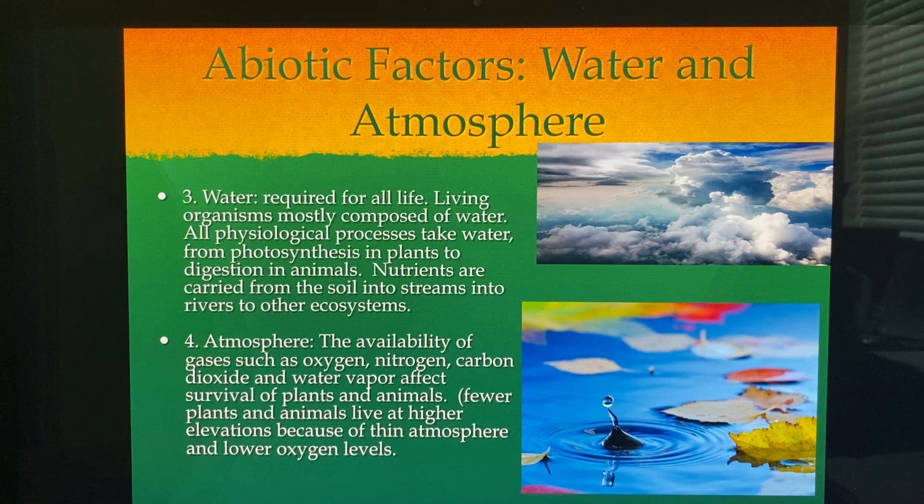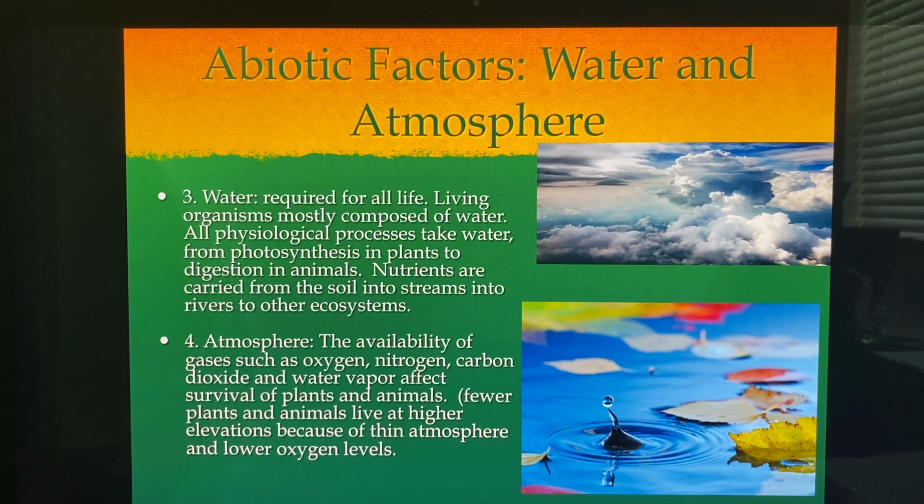Other abiotic factors, non-living factors, are water and atmosphere. Water is required for all of life. Living organisms mostly are composed of water. So are you. You're mostly composed of water. All physiological processes take water, from photosynthesis in plants to digesting in animals. Nutrients are carried from the soil into the streams and into the rivers and other ecosystems. We have to have water.